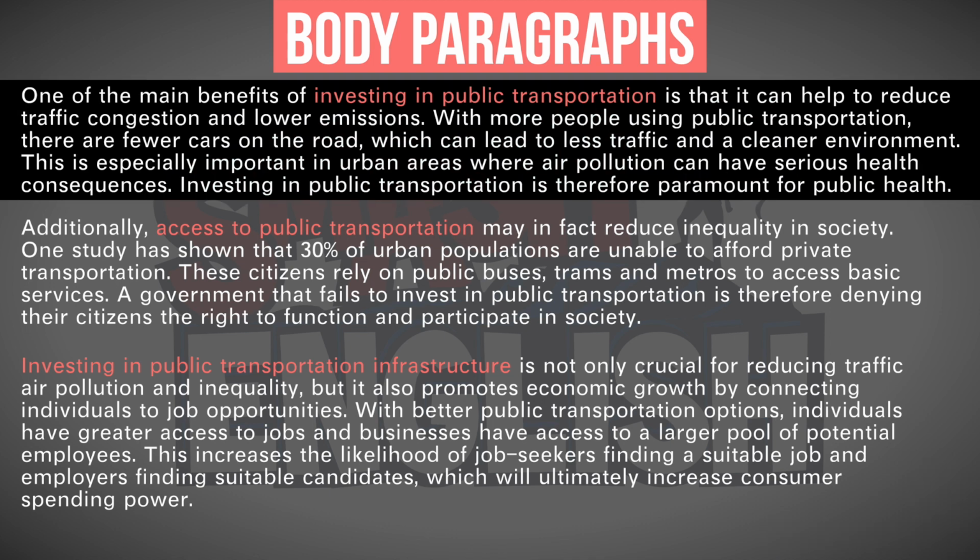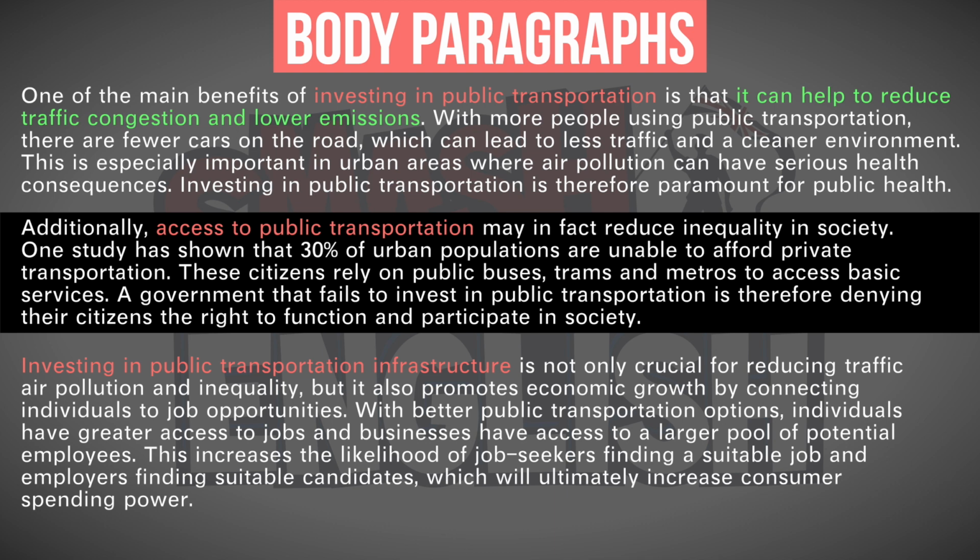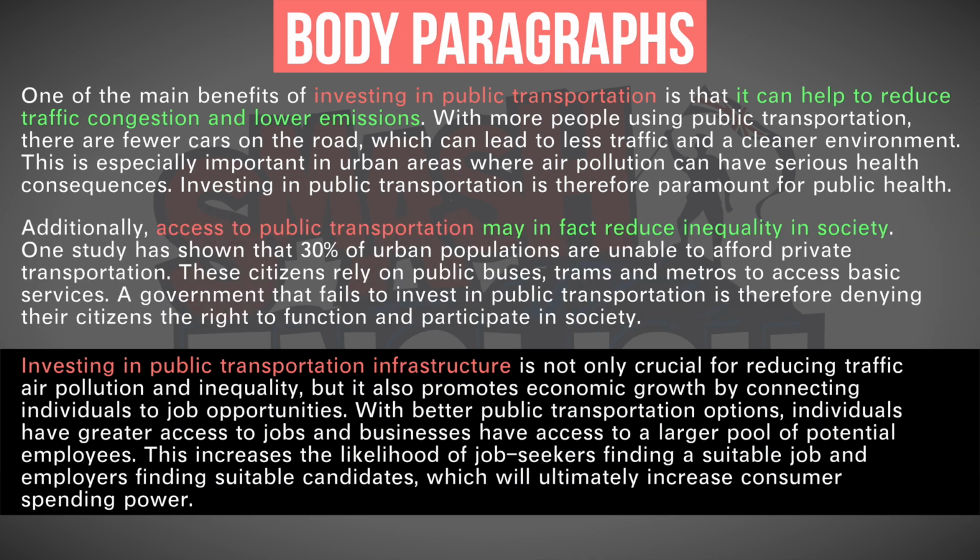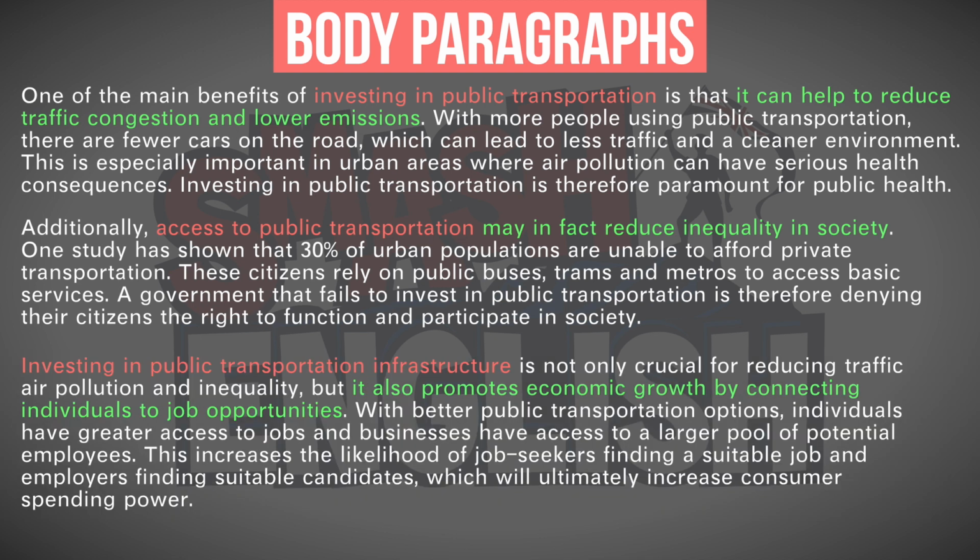So, the first paragraph. The claim is that it can help to reduce traffic congestion and lower emissions. The second paragraph. The claim is that it may reduce inequality in society. And the third paragraph. The claim is that it promotes economic growth by connecting individuals to job opportunities. Notice that this information is the very first sentence of each paragraph. These are called topic sentences.